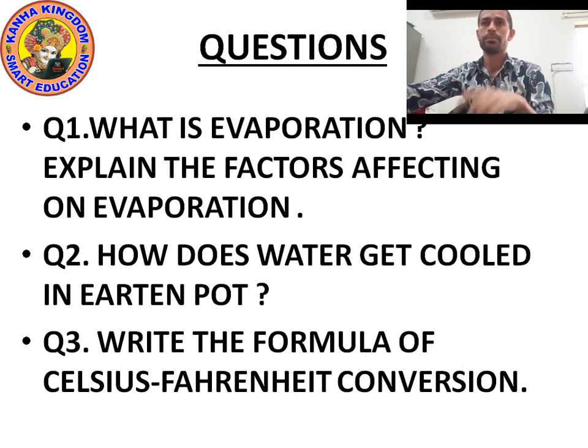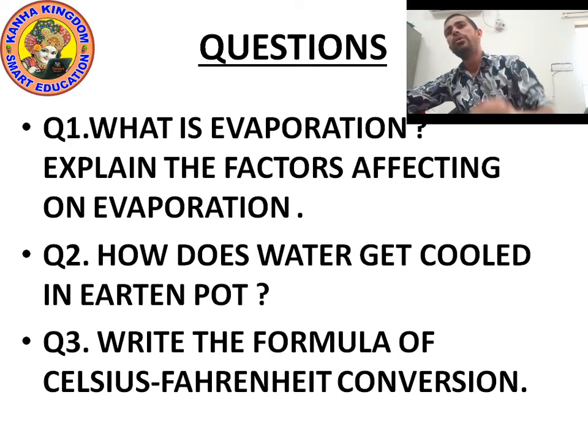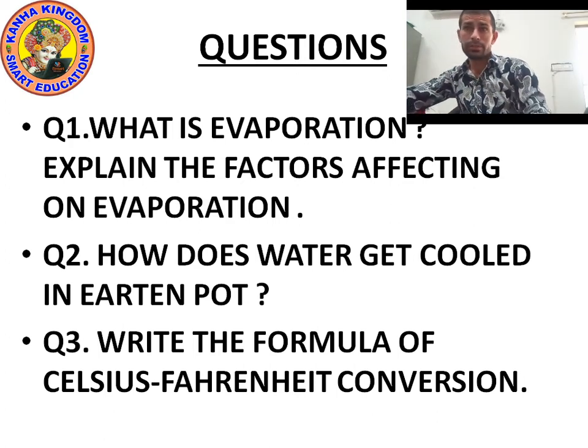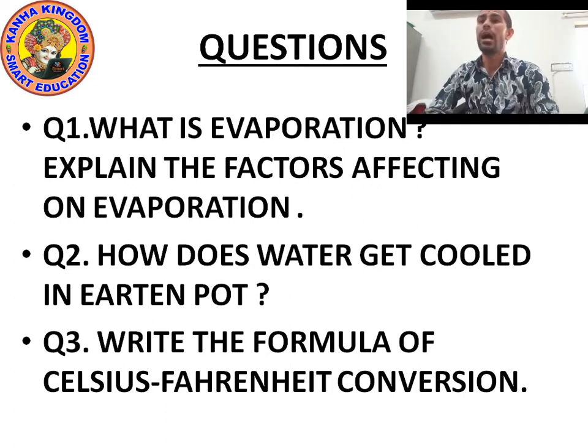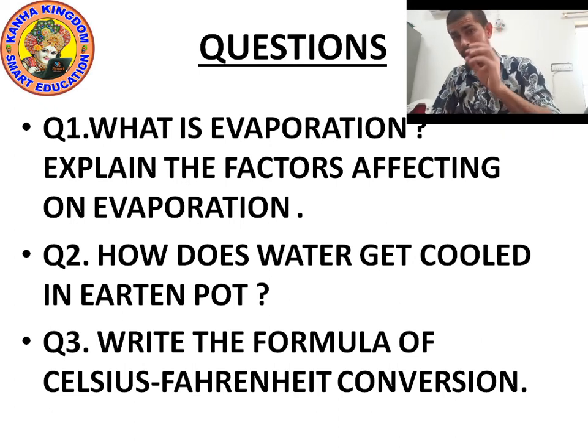Next question. How does water get cool in an earthen pot? Water kept in an earthen pot becomes cool after some time because of tiny holes present in the pot, which help the water to evaporate.